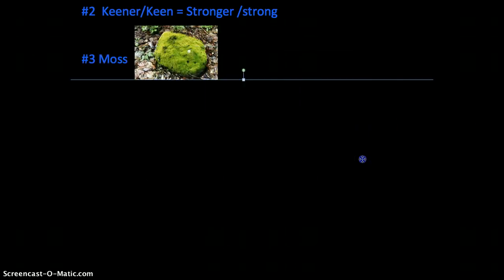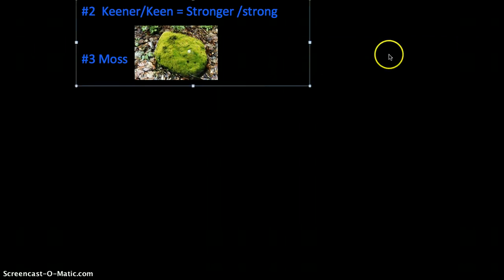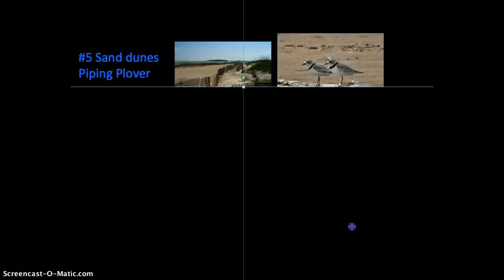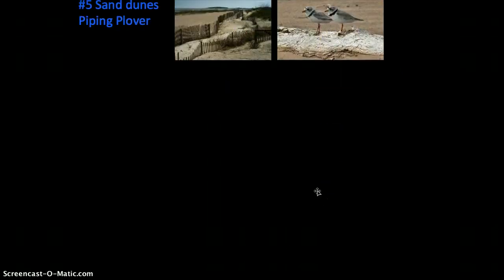Next one would be moss. Most of you might just need a reminder, this rock has moss. Next vocab. Number 5, they're talking about sand dunes. Sand dunes are little piles of sand. And this is a piping plover. You didn't need to know what a piping plover was. It told you it was a bird in the question, but I thought I would just show you that these live in the sand dunes.